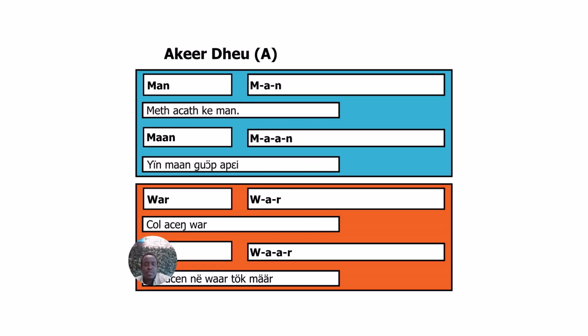More words with a. Ma, a, na. Man. Met achat ke man. In man guop aret. In man guop a pay.